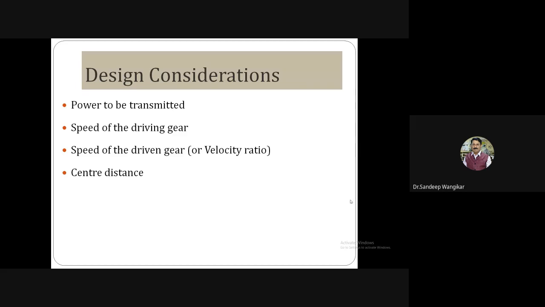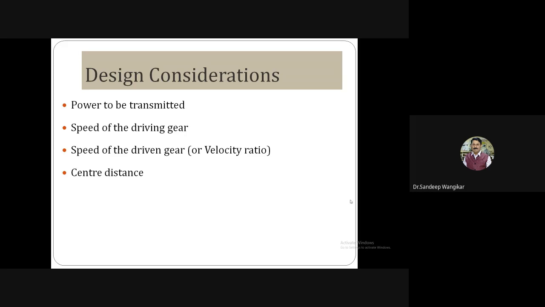Then next, the speed of the driving gear and the speed of the driven gear, all of which I will call velocity ratio. So what is the speed required at the output? For example, let us assume 1440 rpm, a standard electric motor speed, and I want to reduce it to 360 rpm. So the ratio in this case will be 4:1, and a single stage gearbox can be selected. Up to 6:1 we can go for a single stage gearbox.